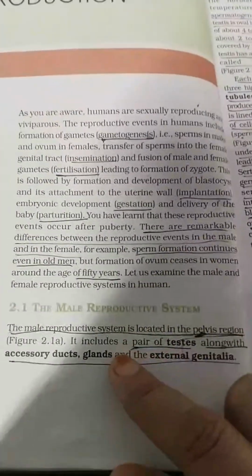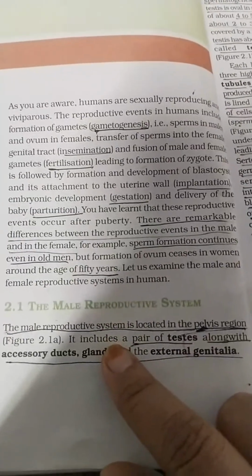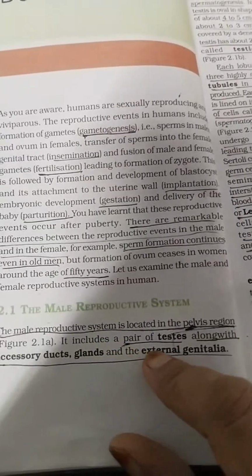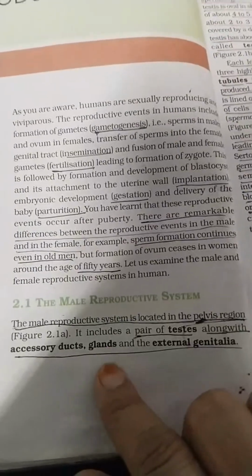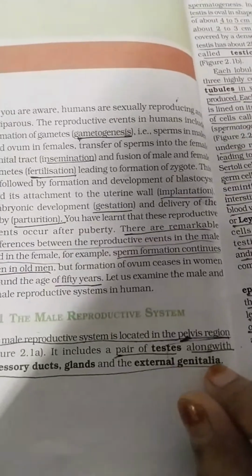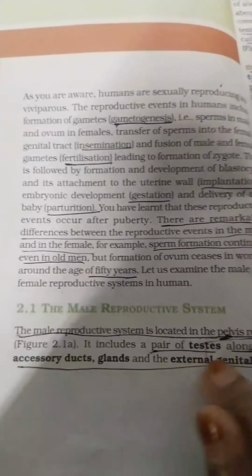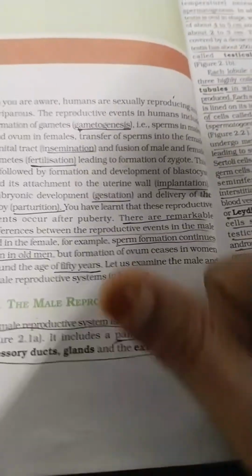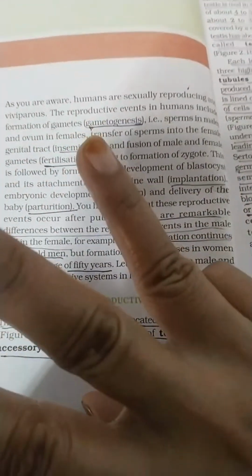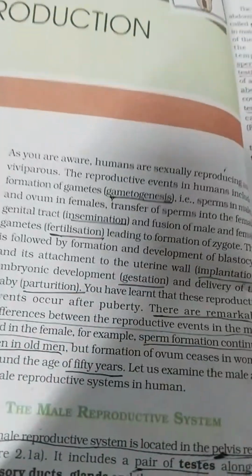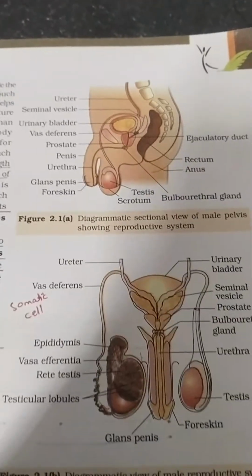Both are the same. Next, the male reproductive system includes a pair of testes along with accessory ducts, accessory glands, and the external genitalia. By looking at this figure, you are going to understand.